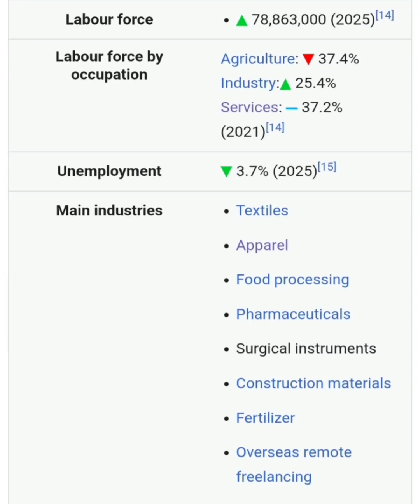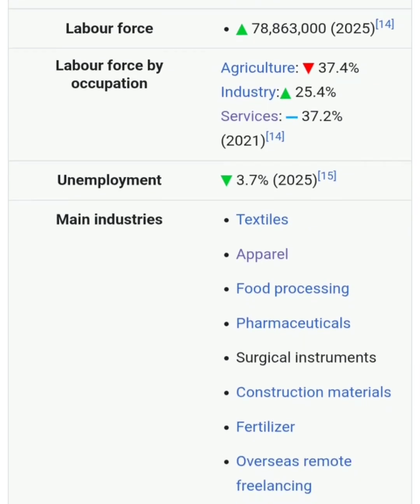And labor force. The total labor force of Pakistan is 78.8 million. Almost 79 million labor force in Pakistan. Labor force by occupation. In agriculture, 37% of Pakistan's labor force is employed. 25% are employed in the industrial sector and 37% are working in the services sector.